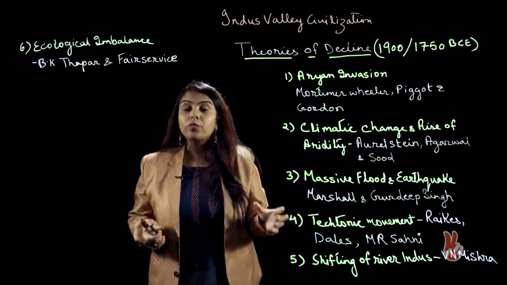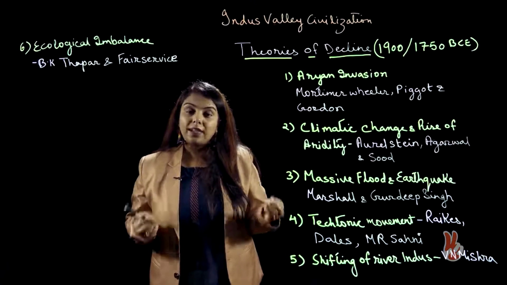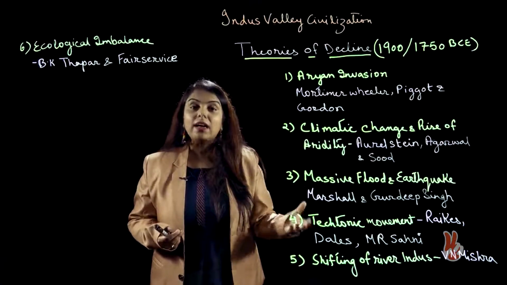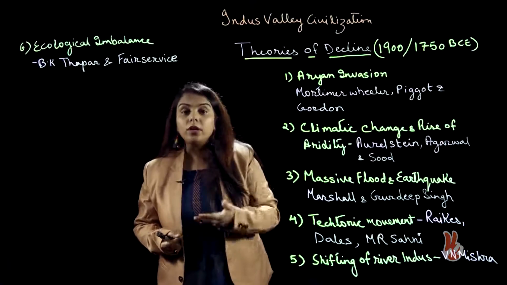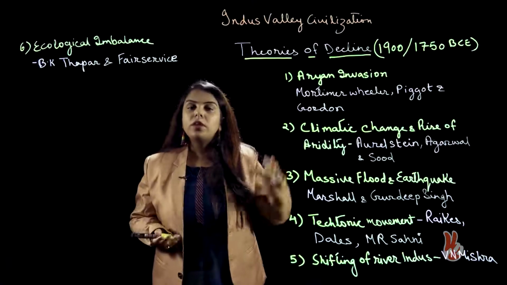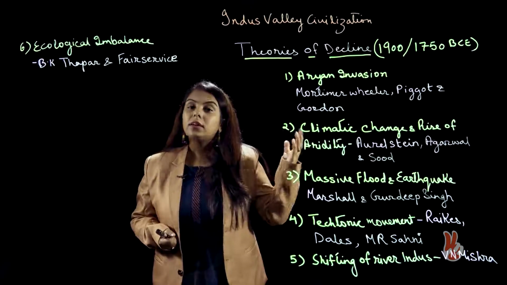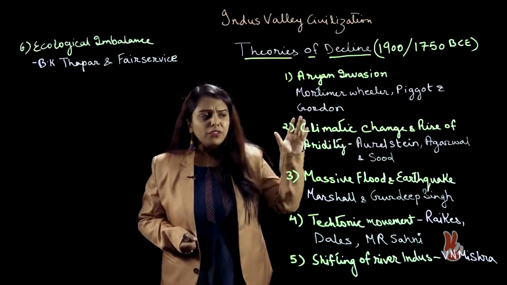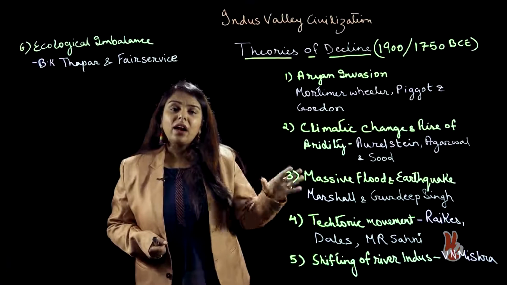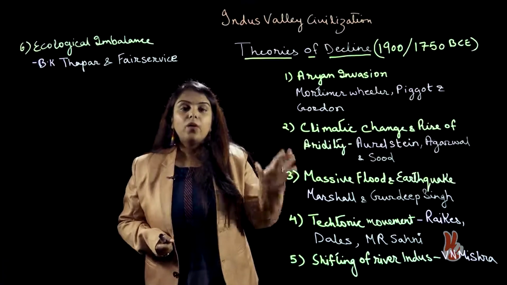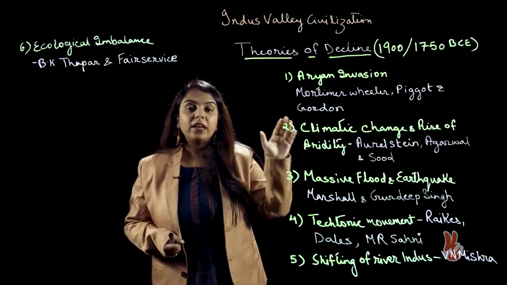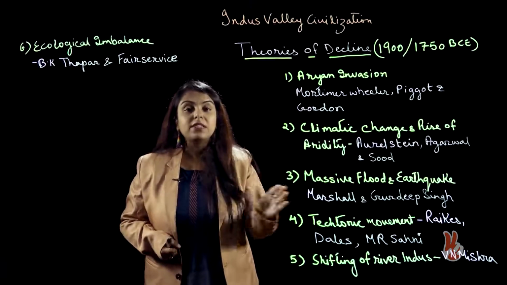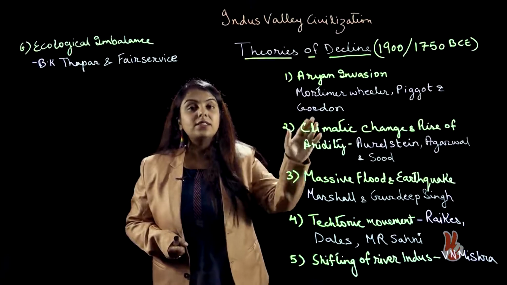Now, Harappan site and its urban characteristic were based on its trade and commerce supported by agricultural produce. We know that cotton was one of the important items cultivated in Harappan site, and cotton was also exported as far as Egypt. With the decline of agriculture, the civilization itself declined. But then we also know that there are many sites even today where fertility of the land is good, and we also know that the Aryans came and they settled in the same land.